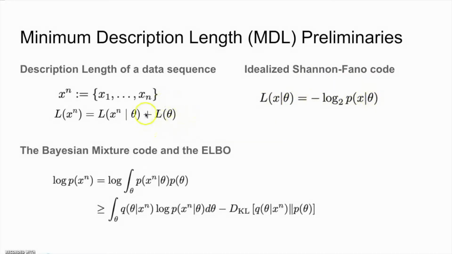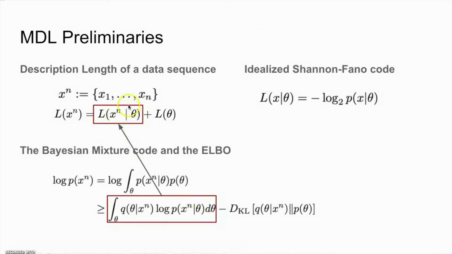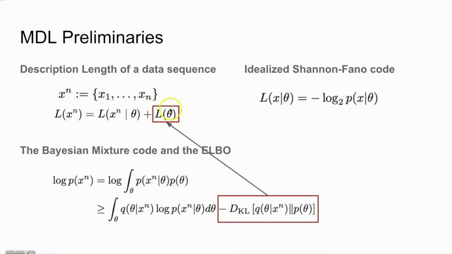To compute the second part, which is the description length of the model itself, we can use the Bayesian mixture code. As we can see here, the log probability of the data can be lower bounded by the evidence lower bound, ELBO, which has two parts. The first part corresponds to the description length of the data encoded with the help of the model. The second part is a KL divergence between the posterior and the prior, which corresponds to the description length of the model itself if we use bits-back coding.